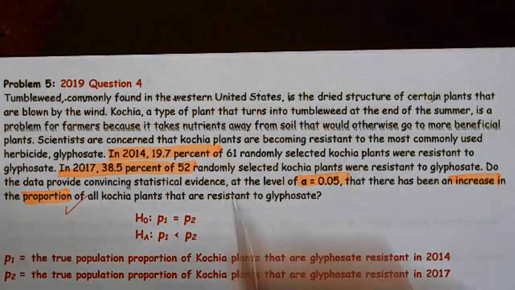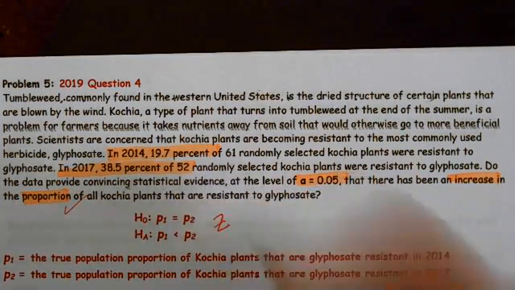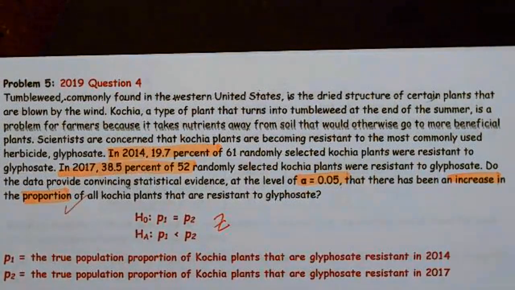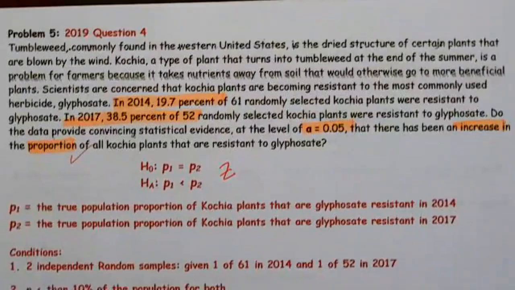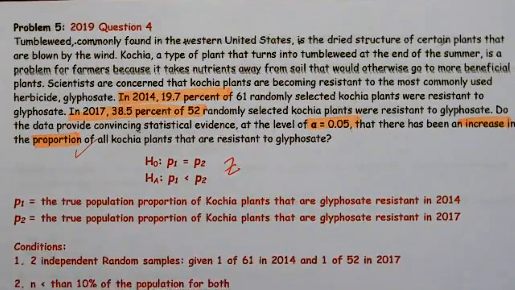And please remember, all proportions are z-test, whether it's 1 sample or 2 samples or confidence interval. All of them are z-test. So in this case, the null is P1 equals P2, and the alternative is P1 is less than P2. But if you do that, you've got to define them. So make sure you always define your variables. P1 is the true proportion of kochia plants that are resistant in 2014, versus P2, the true proportion of kochia plants that are resistant in 2017.